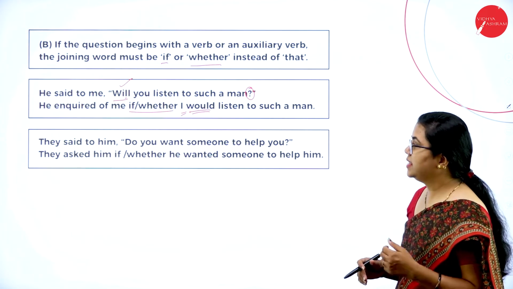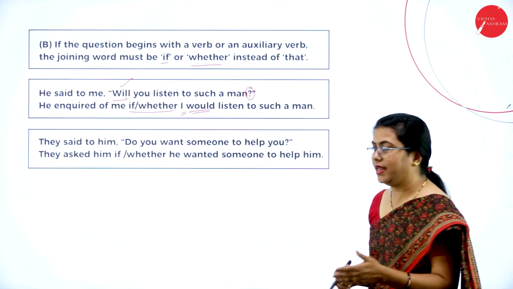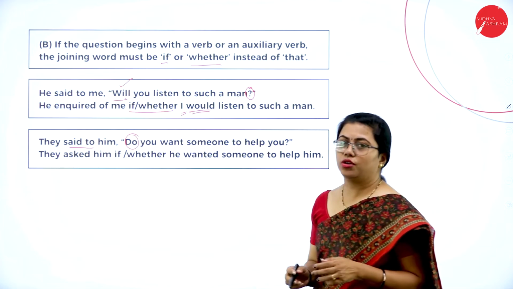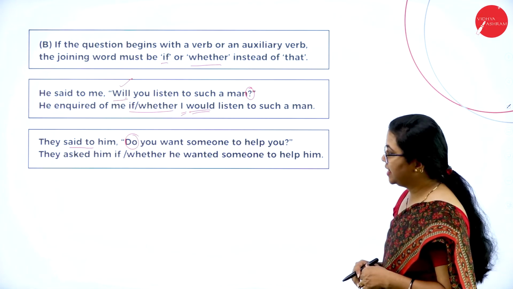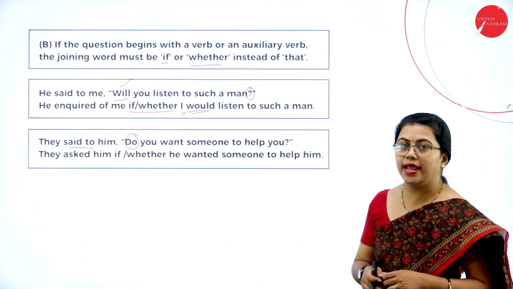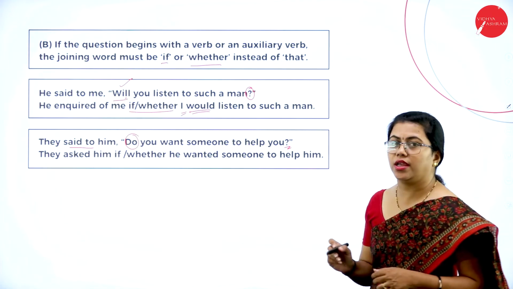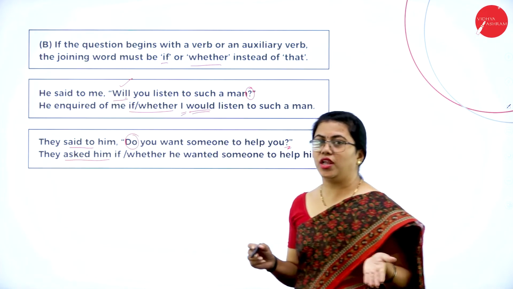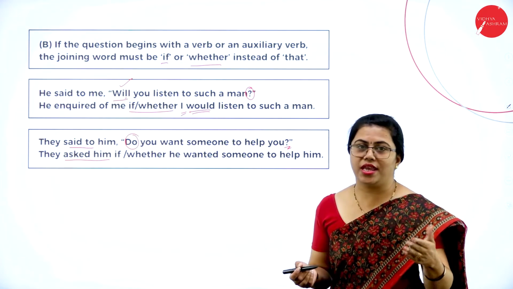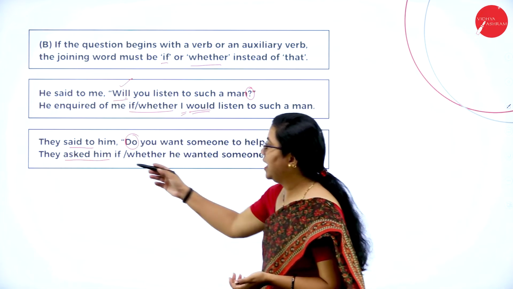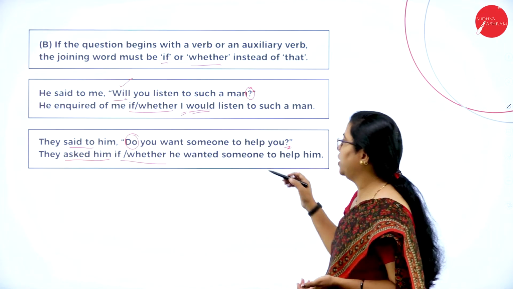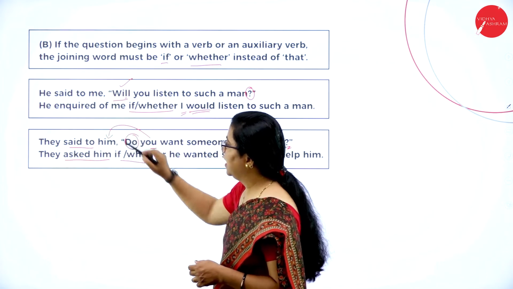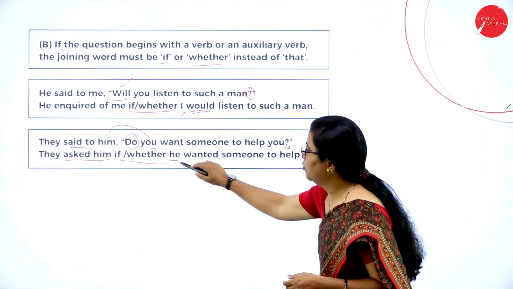Another example, they said to him, again it's said here, the reporting verb is said here, but it begins with an auxiliary verb here. So they said to him, do you want someone to help you? It is a questioning sentence again. So here they can say, they asked him. So I'm using asked. You can use inquired also. So they asked him if or whether he wanted someone to help. So this do you refers to him there. So I have used he over here.